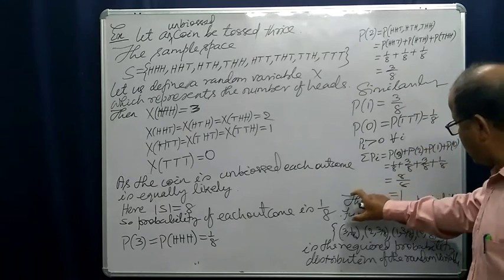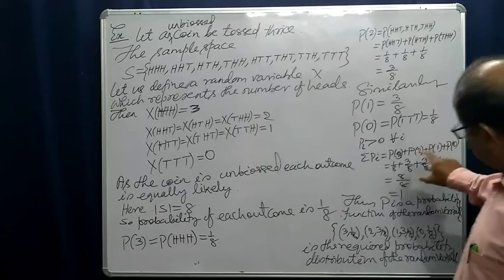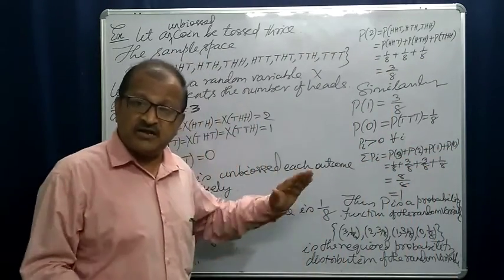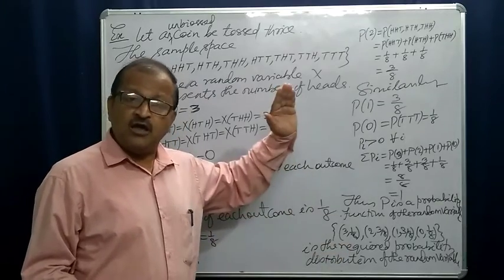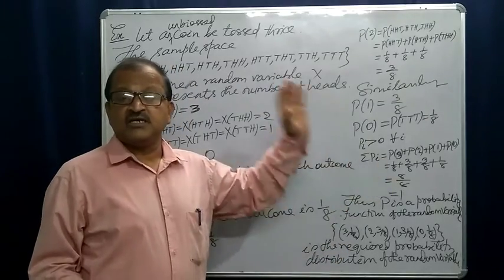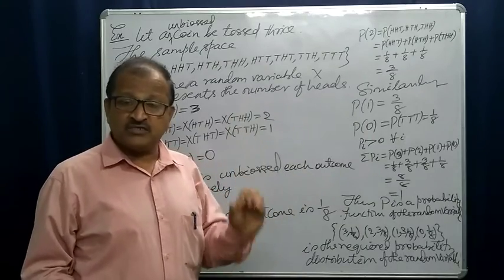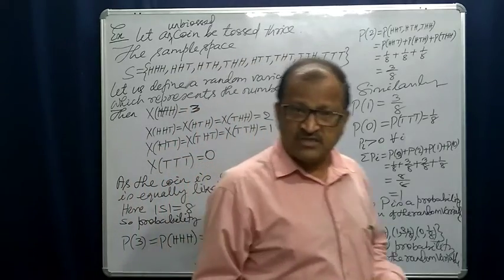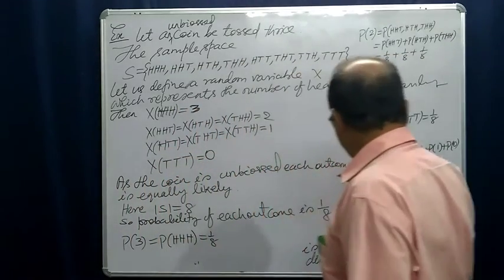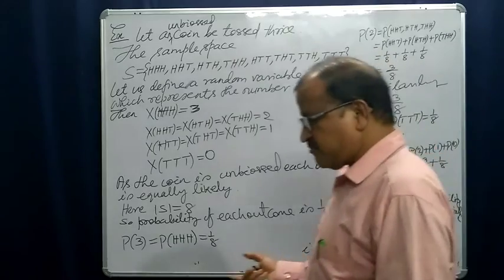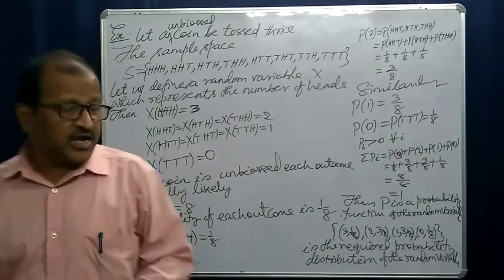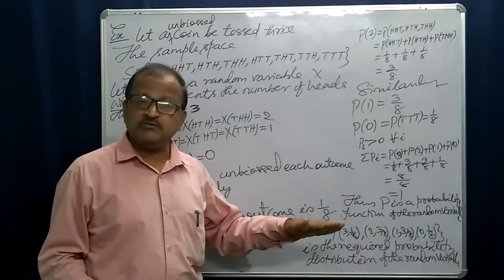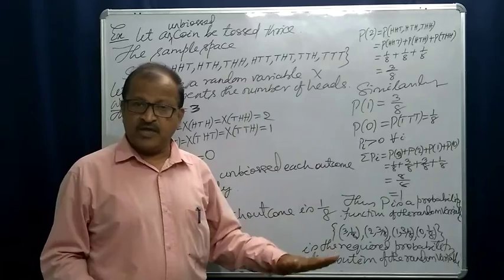Right? Then this assignment will be called the probability function. This assignment of real values to the values of the random variable is called the probability function of the random variable, or simply probability mass function. And this set of ordered pairs, the values of the random variable together with their probabilities, is called the probability distribution of the random variable.